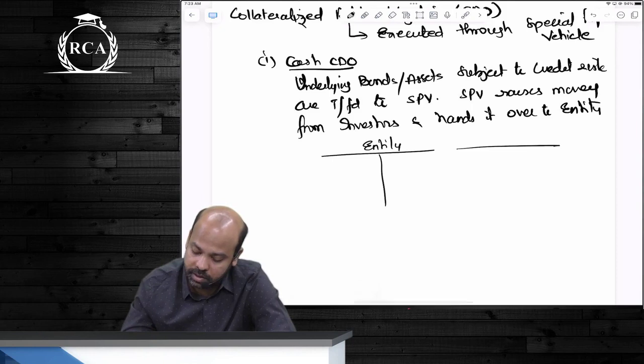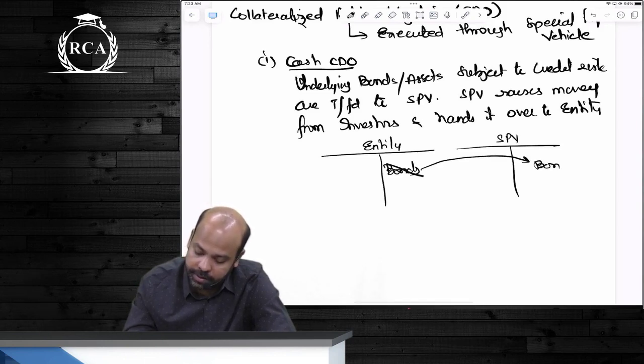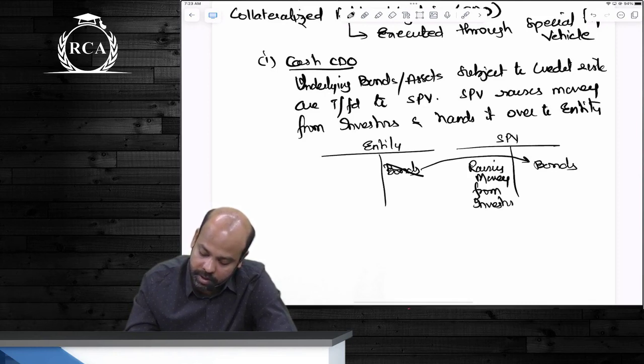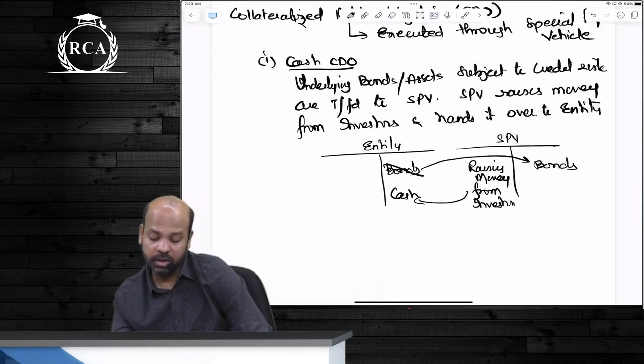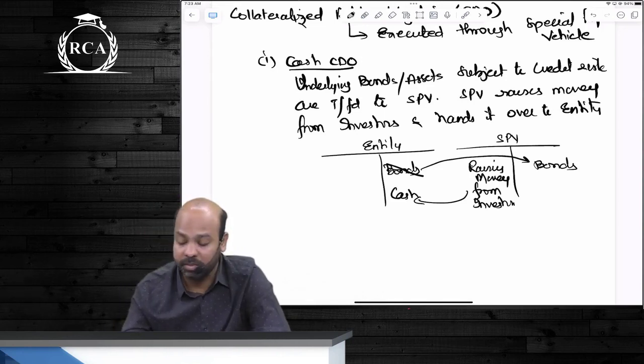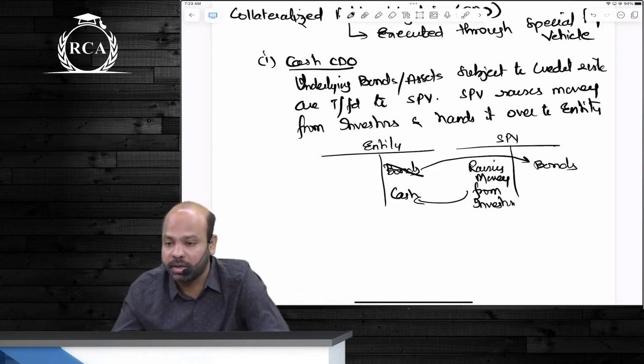Just for our understanding as such, beta. So we had certain bonds, beta. We removed it and we transferred it to SPV. What is the SPV doing, beta? It is raising money from investors, and that money will be passed on to the entity.